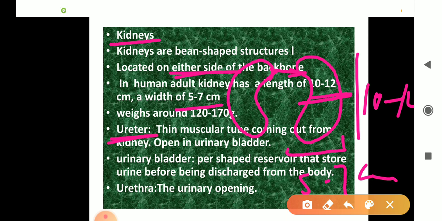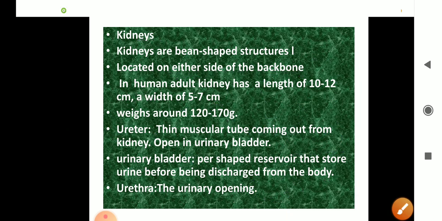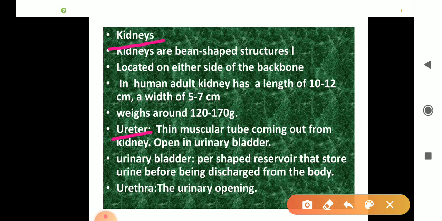Next is the ureter. Ureters are thin muscular tubes which come out from the kidneys, and these open into the urinary bladder. What is the urinary bladder? It is pear shaped, and it is a reservoir. Actually, it is a reservoir that stores the urine before it is discharged from the body. I told you kidney, then ureter, then urinary bladder, and the urethra. The urethra is the opening through which you remove the urine. You excrete the urine.